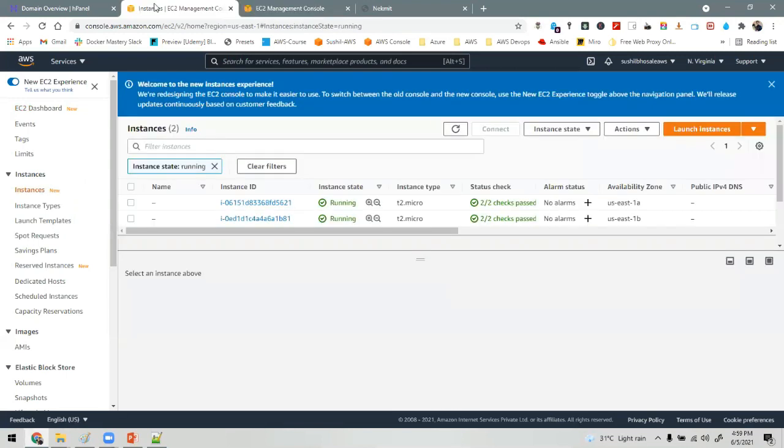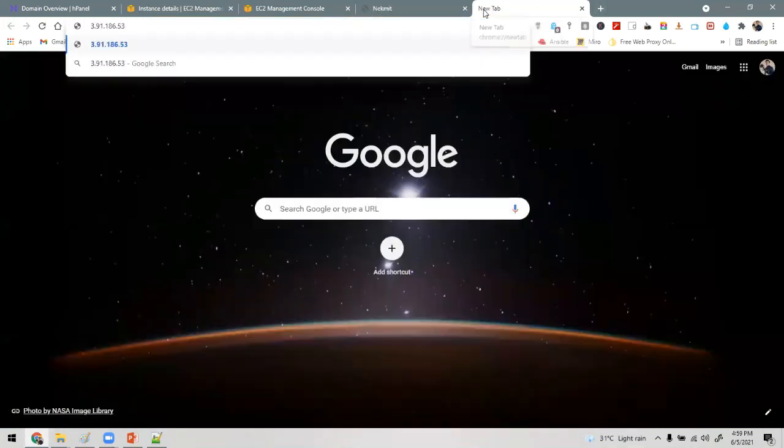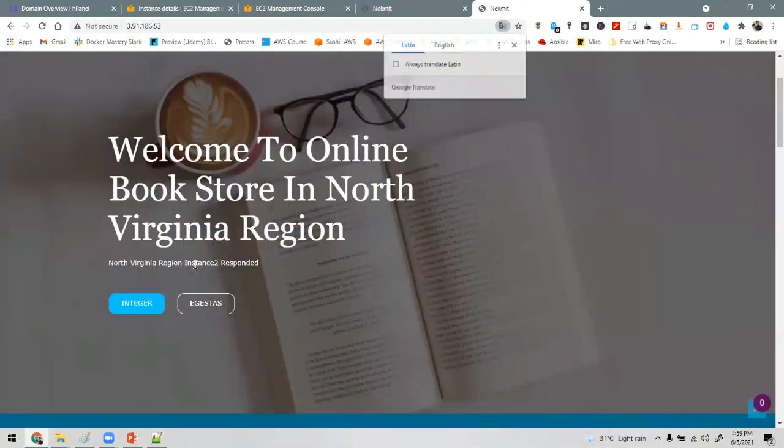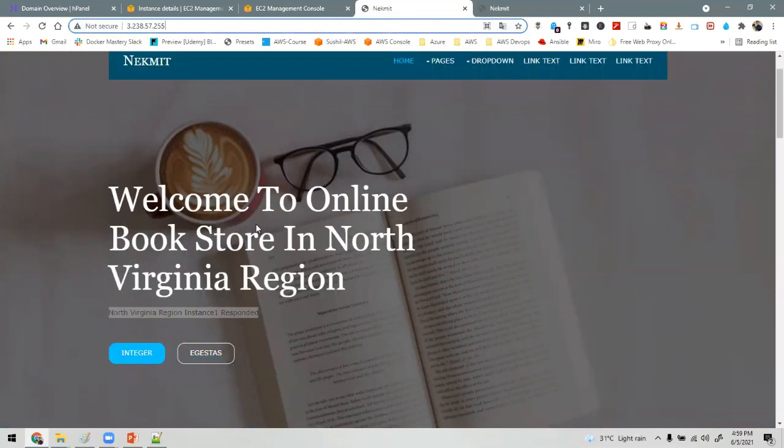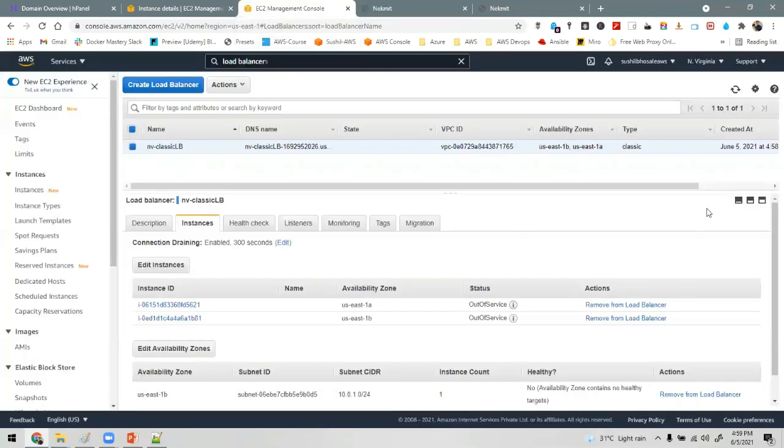Till then, we'll check the web page on the EC2 instance. See, this is instance 2. Okay, now instance 2 is also fine. In the North Virginia region, instance 2 responded, and the first one, instance 1, responded. Now both of our EC2 instances are responding for the North Virginia region.